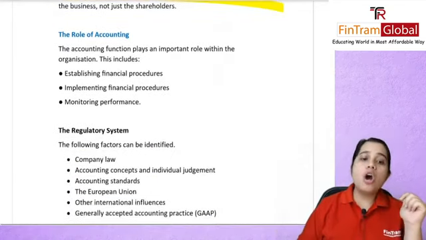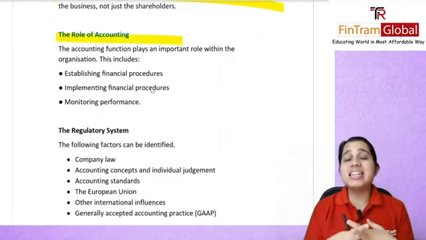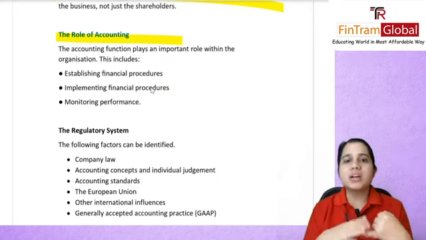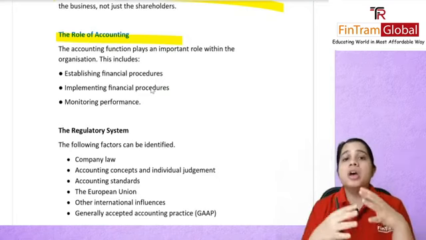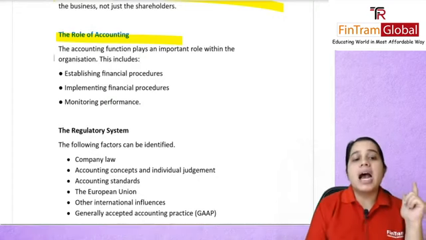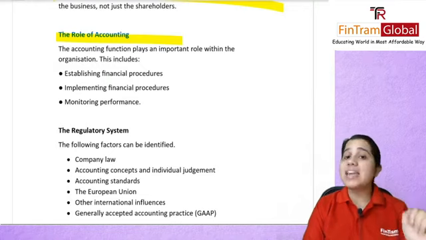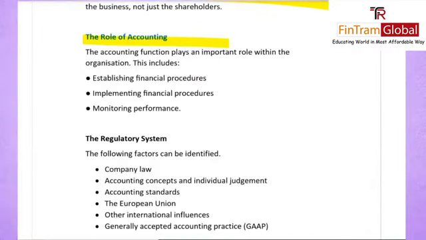Next, the role of accounting. If you remember, in this session we talked in so much detail about what accounting was, the various processes that we have and all of that. So the accounting function will play an important role within an organization. This includes establishing your procedures, implementing your financial procedures, and finally monitoring your performance.